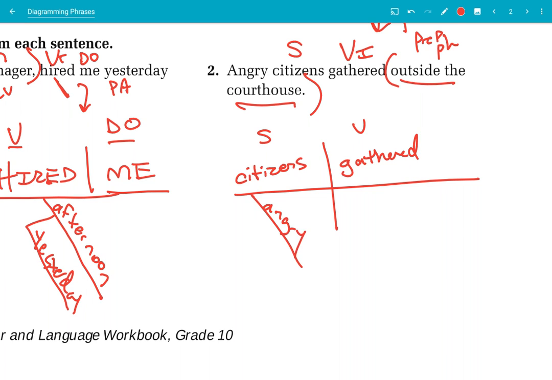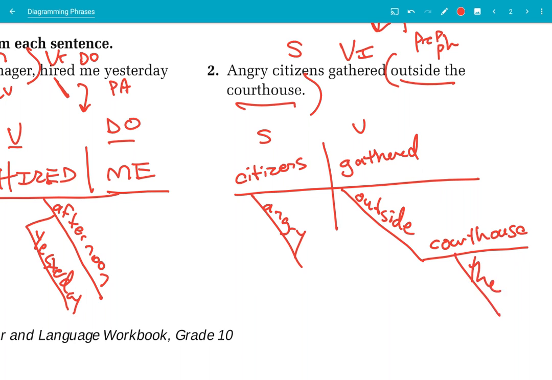So this is a prepositional phrase. I need to draw my slanty line, draw my flat line. My preposition outside is going to go on the slanty line, and courthouse will go on the flat line because that is the noun in the phrase, and the modifies courthouse.